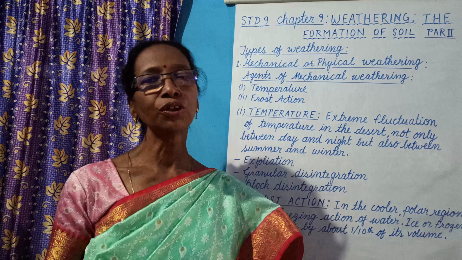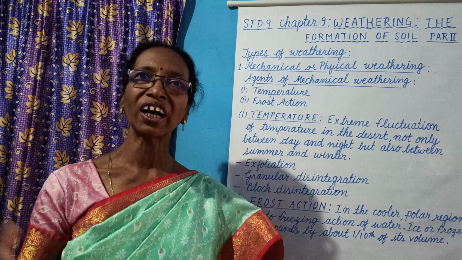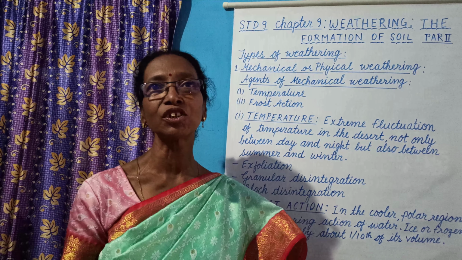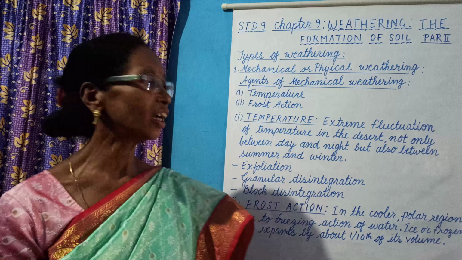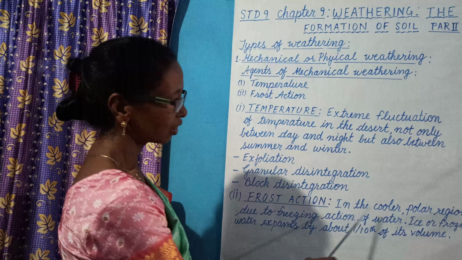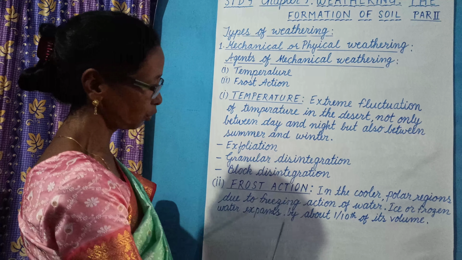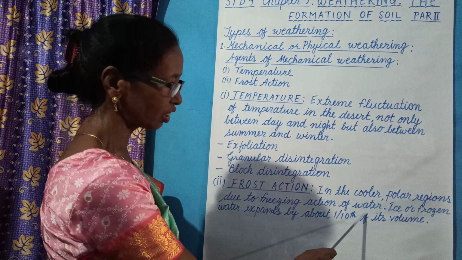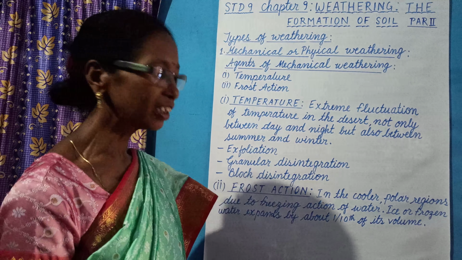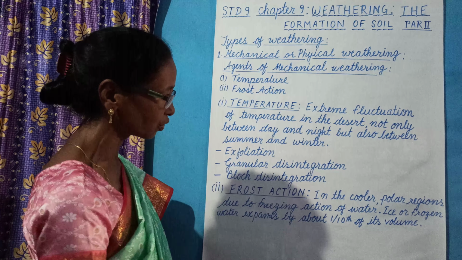So you know the volume of ice increases when water is changed into ice. So, in the cooler or polar region, due to freezing action of water, frost action takes place to disintegrate rocks.